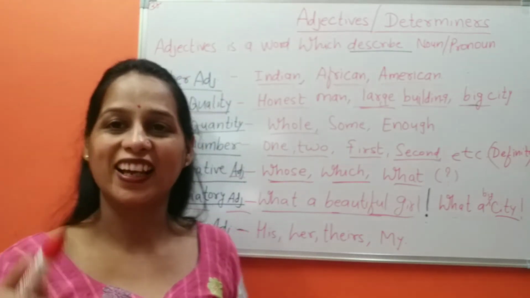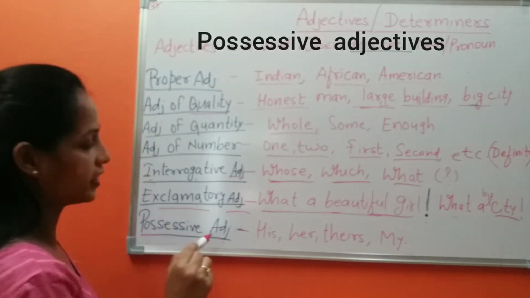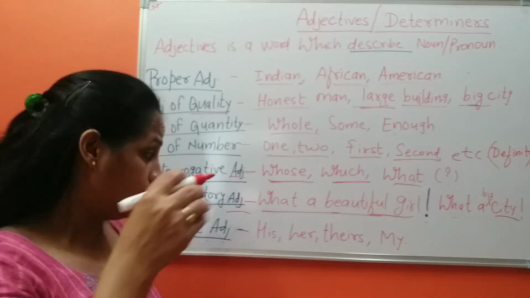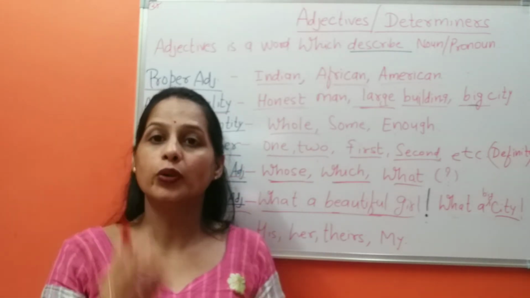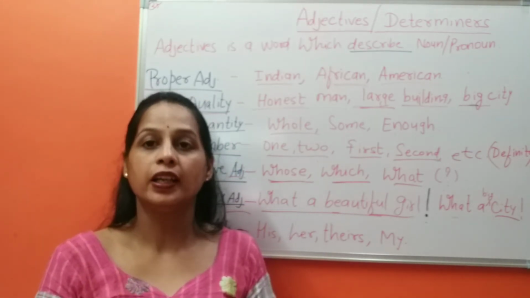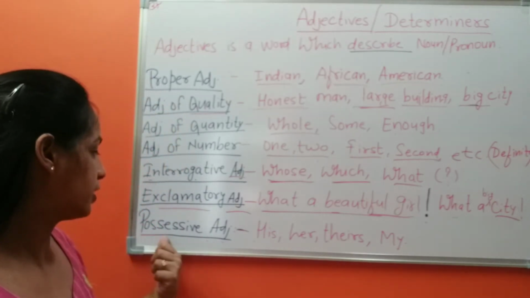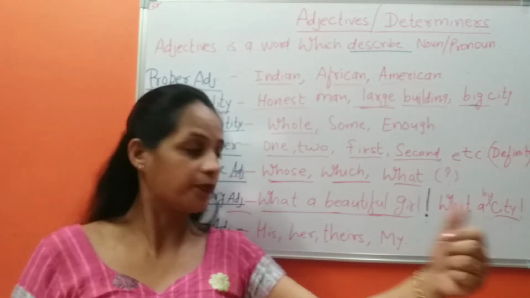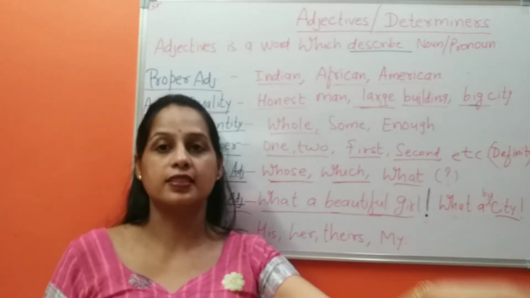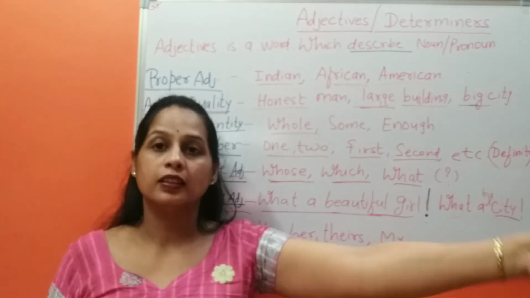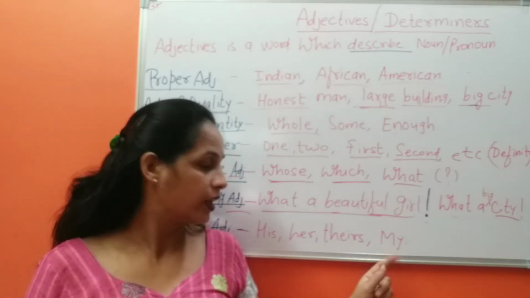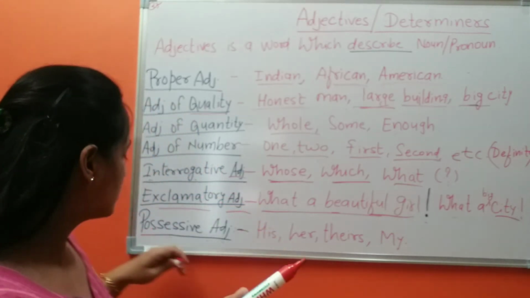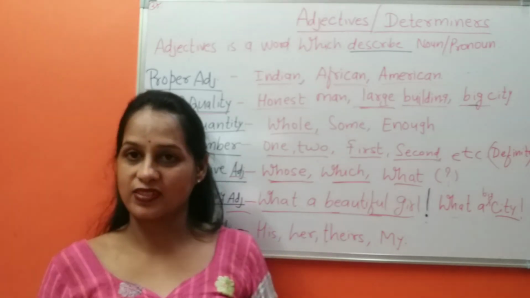The last one I have is possessive adjectives. Possessive adjective, when you show the ownership of something, it is called possession. He is his brother. She is her sister. It's their room. This pen is mine. This is my pen. So these are called possessive adjectives.